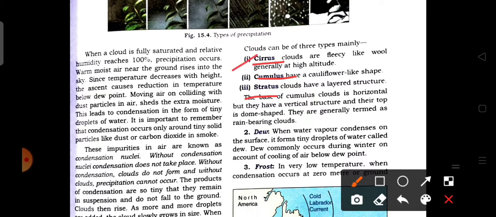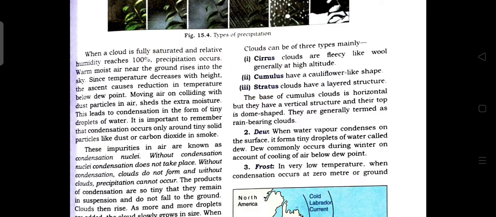So firstly comes the cirrus. Cirrus is a Latin word which means mare's tail. This type of cloud is fleecy like wool and generally found at high altitude, which means altitudes like 5,000 to 13,000 meters. In this high altitude, this type of cloud is found, and it looks like thin wispy strands of wool.